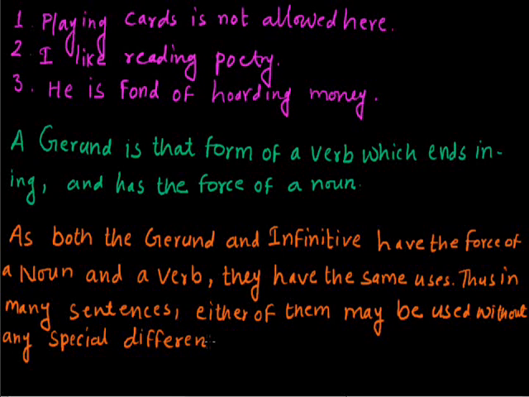So gerund and infinitive can be used as similar.